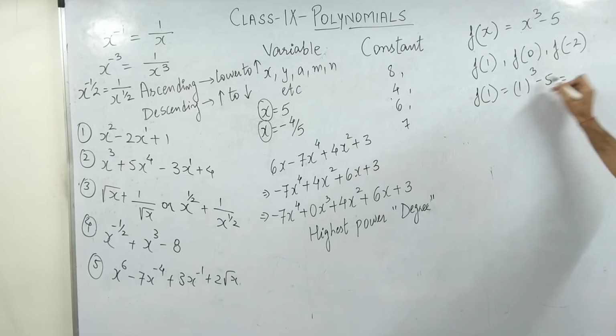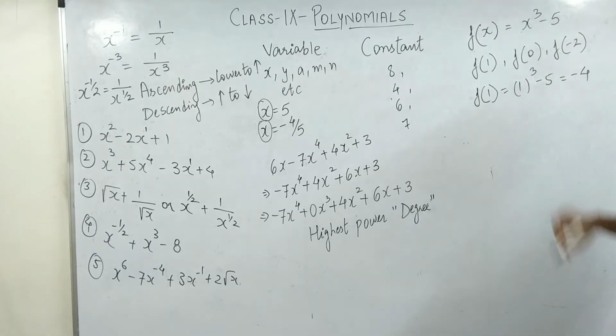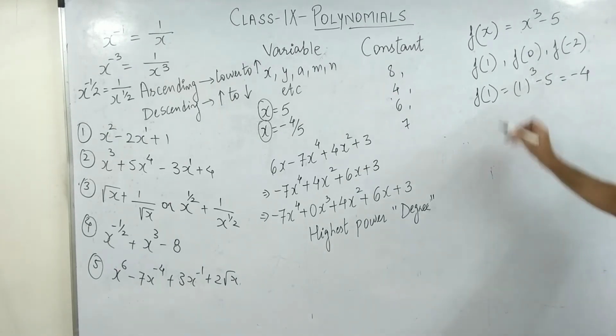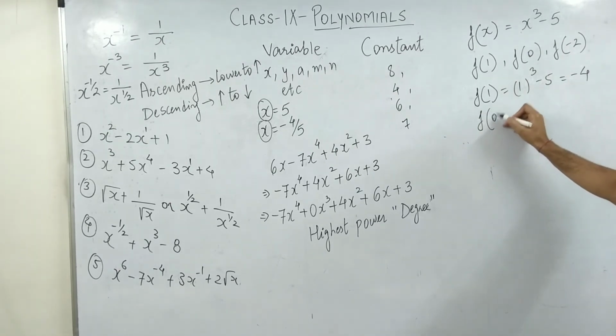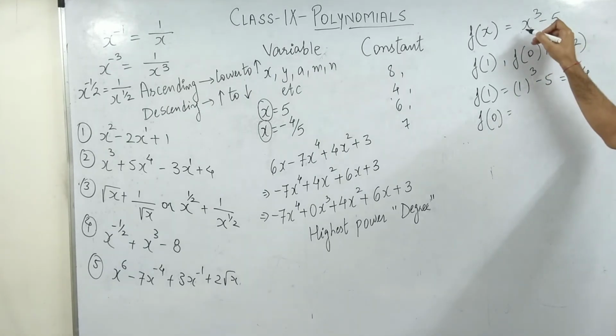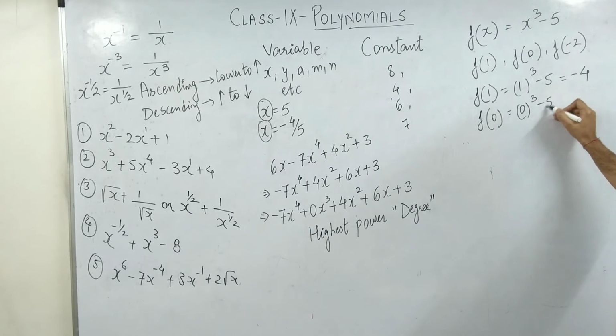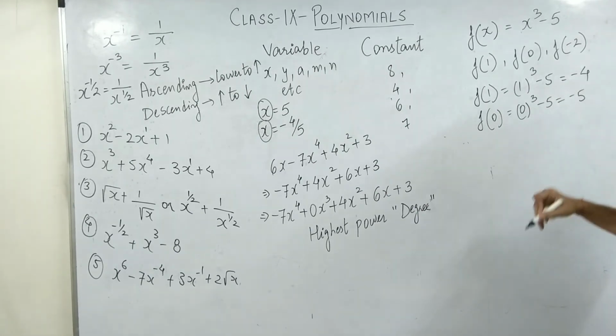So it is going to be 1 minus 5, which is minus 4, because 1 cube is 1. That's all. f0: wherever you find x, put 0 over there. 0 cube minus 5. So the answer is minus 5.